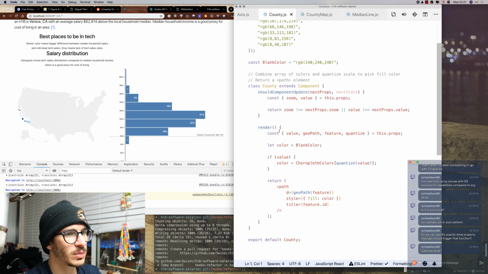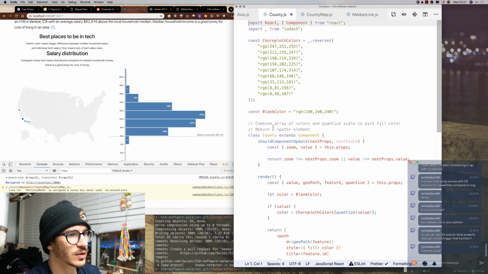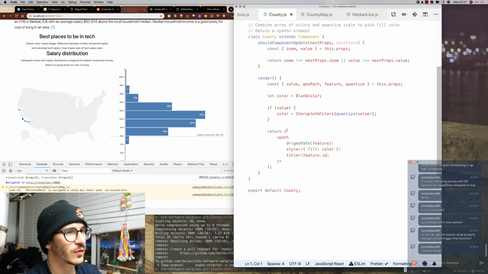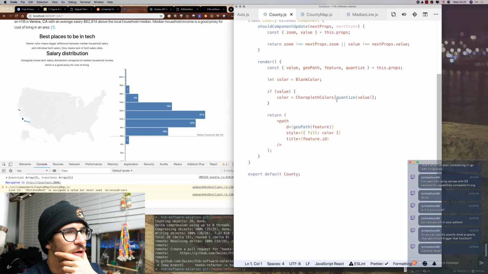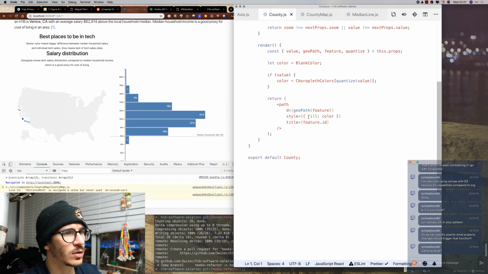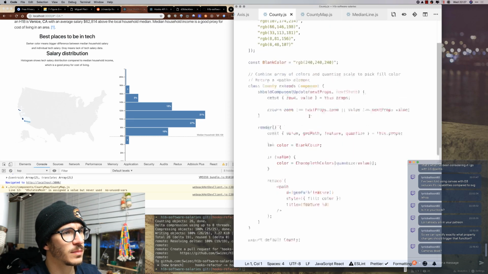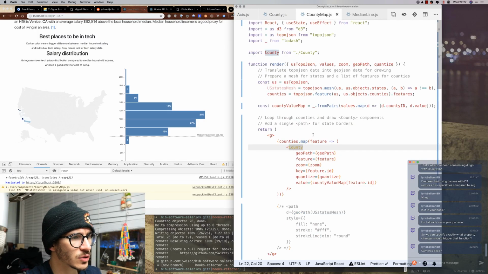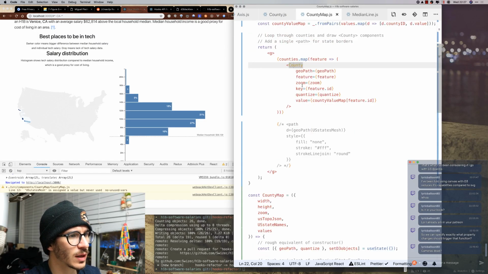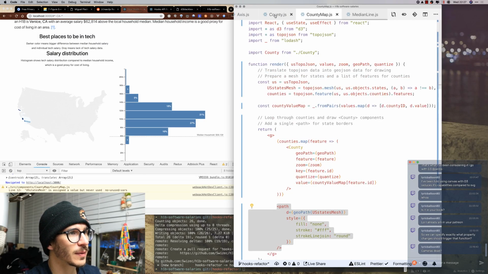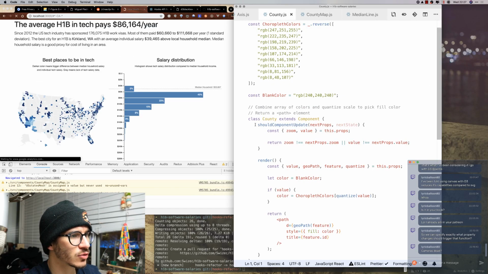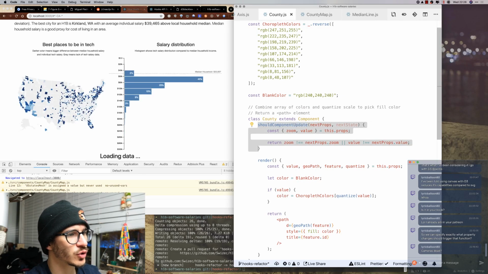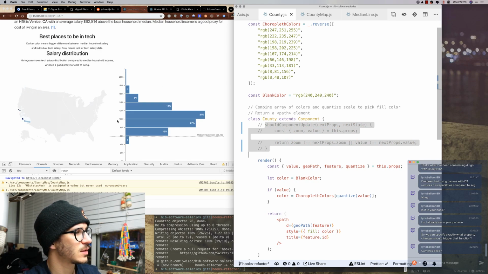Should component update, that's fine, we can still keep using that for now. Geopath, that's the fill color. Oh wait, maybe that's what's wrong. Let's try removing that. So we go into county map, put that back, and let's try removing should component update, and let's see what happens then.